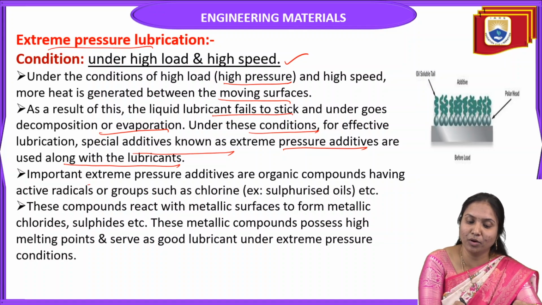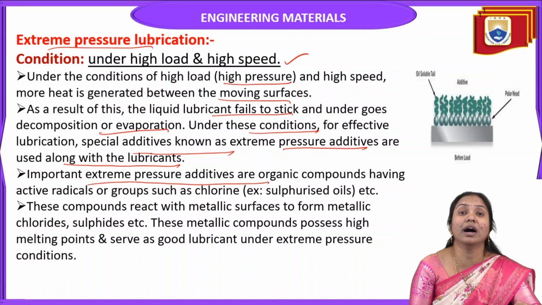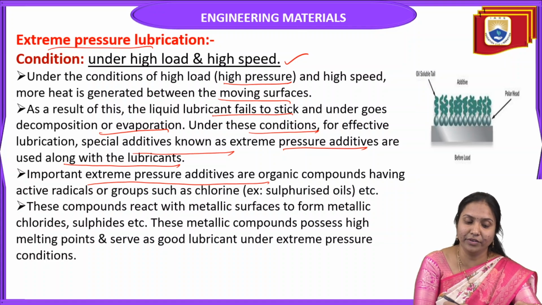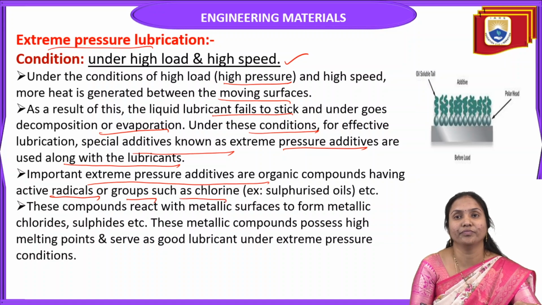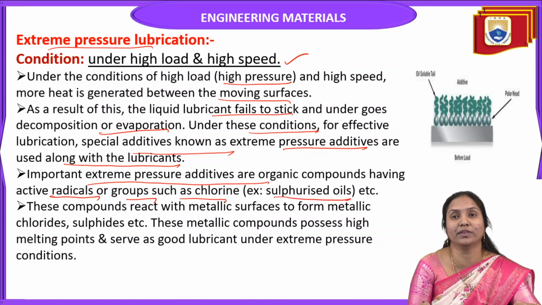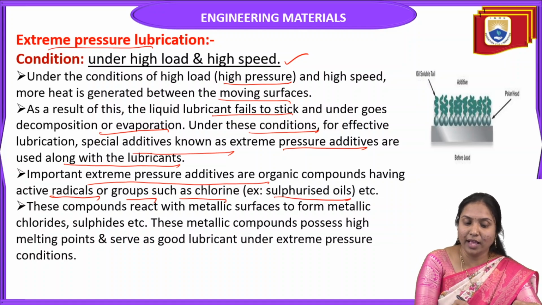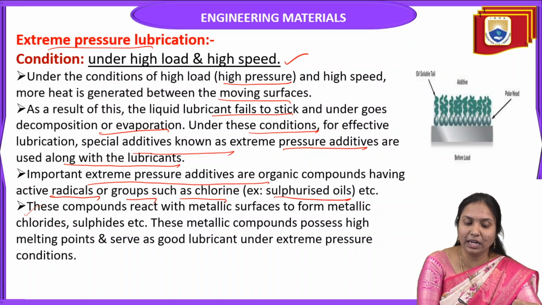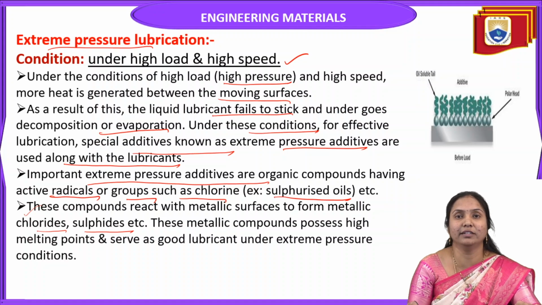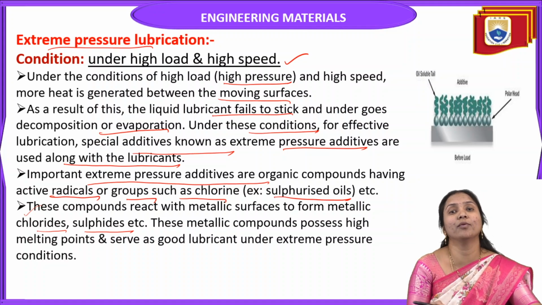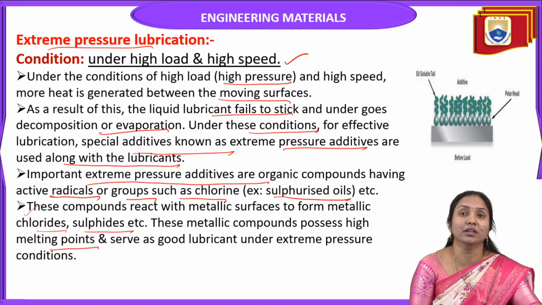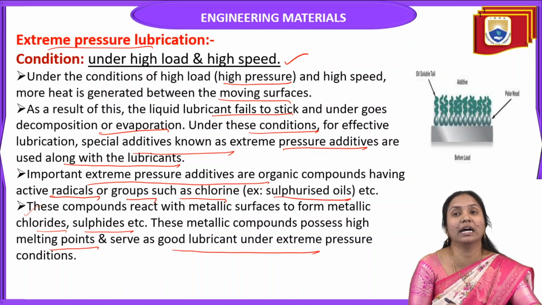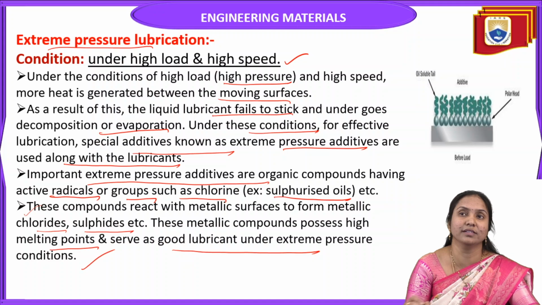Important extreme pressure additives are organic compounds which have active radicals or groups such as chlorine, for example chlorinated compounds and sulfurized oils. These compounds react with metallic surfaces to form metallic chlorides or metallic sulfides. These metallic compounds have high melting points, so they serve as a good lubricant under extreme pressure conditions.